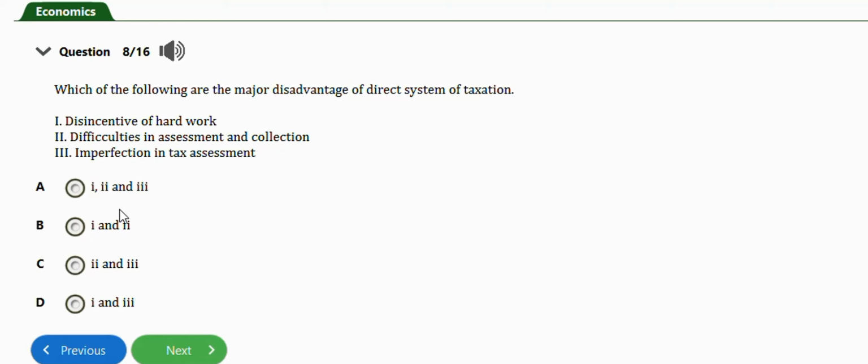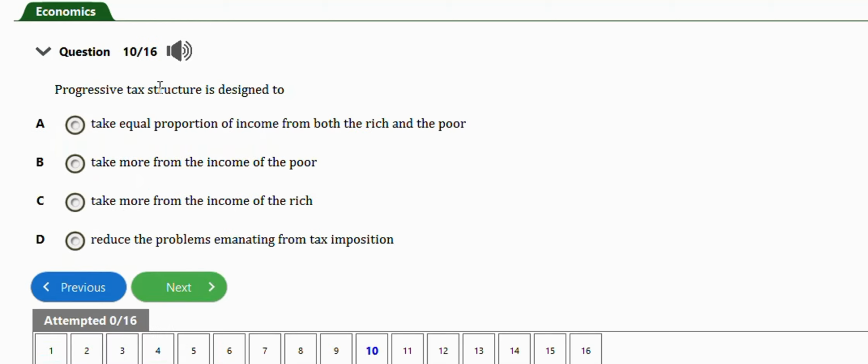Next question says a progressive tax structure is designed to take an equal proportion of income from both the rich and the poor, take more from the income of the poor, take more from the income of the rich, or reduce the problems emanating from tax imposition. The right answer is option C, take more from the income of the rich.